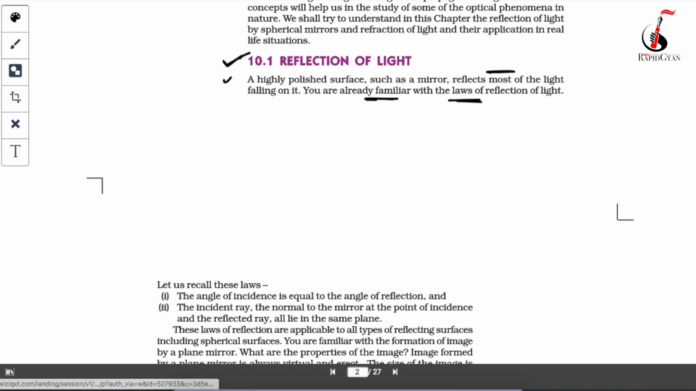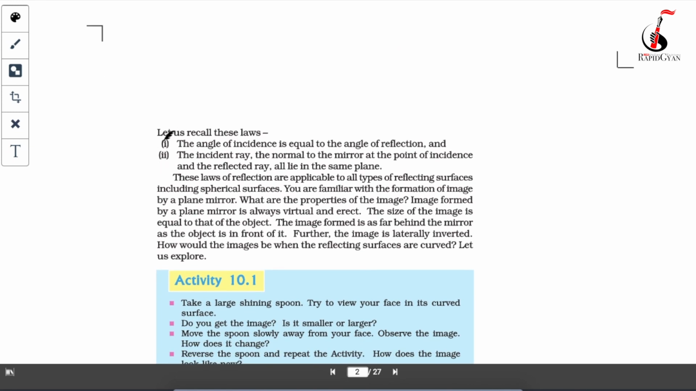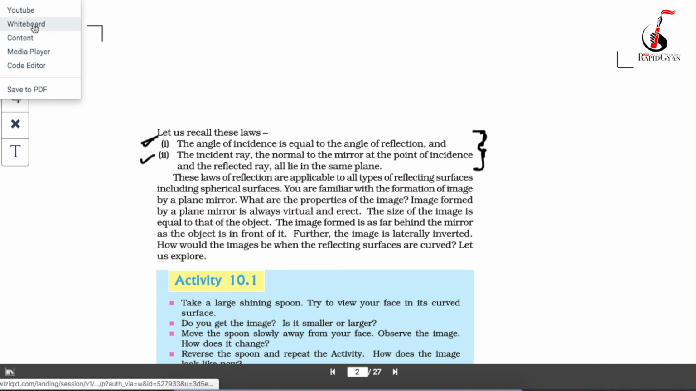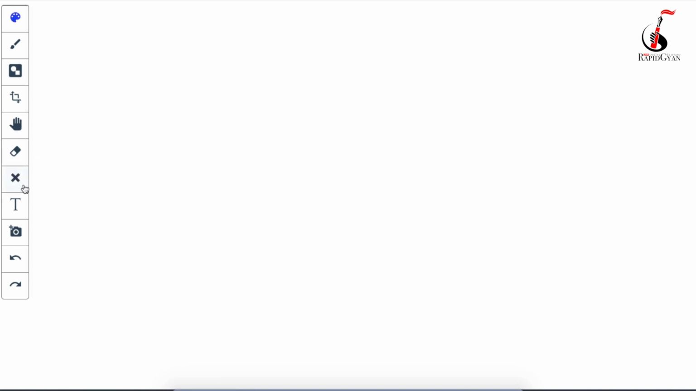So what are the laws of reflection? The laws of reflection say that the angle of incidence is equal to the angle of reflection, and the incident ray, the normal to the mirror at the point of incidence, and the reflected ray all lie in the same plane. Not able to understand, don't worry, I will explain this with a diagram, because this is very important. What is the angle of incidence, what is the angle of reflection?